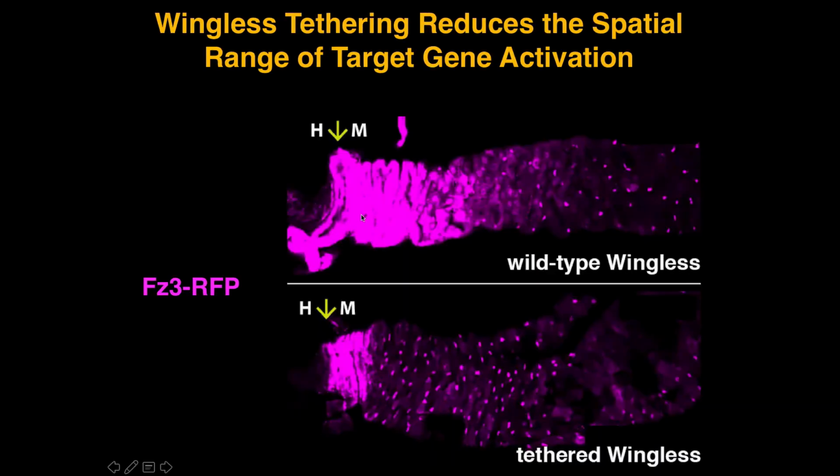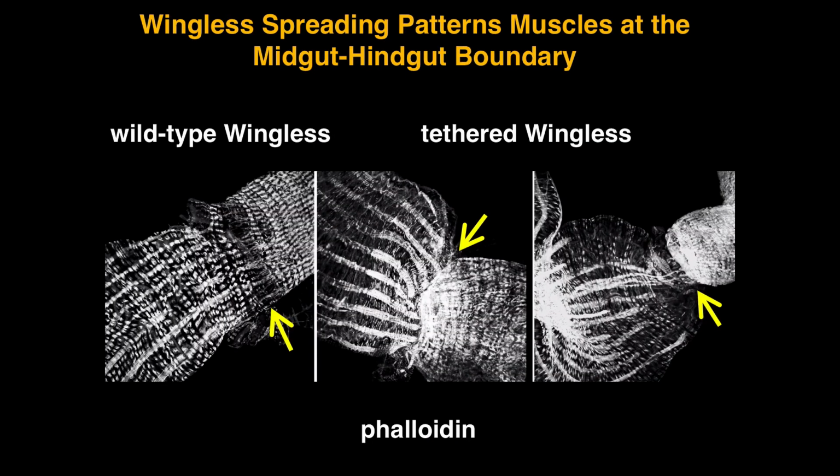Here's just looking at the target genes. You see a dramatic reduction in the spatial range. This is frizzled, but it's the same thing with naked. This is not dissimilar from what was seen in the wing disc. There also the spatial range was decreased, but patterning was normal. What about in the midgut-hindgut boundary, so the adult gut?